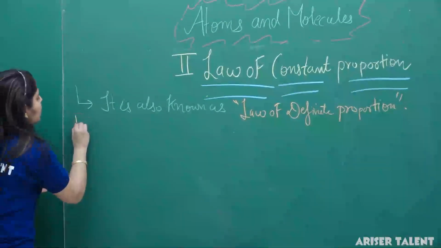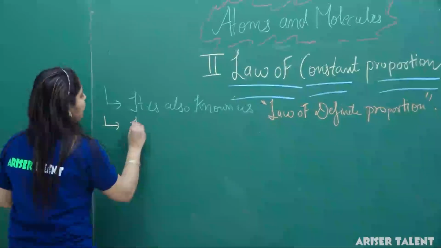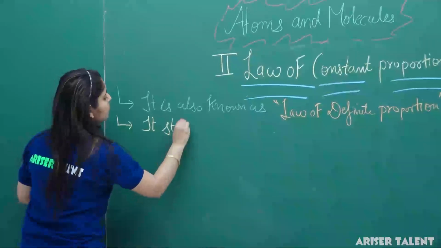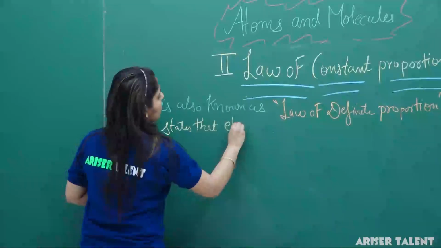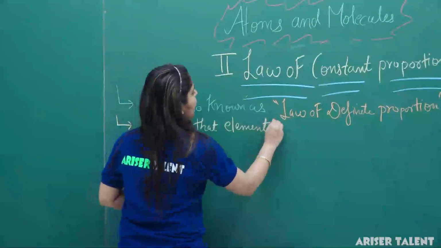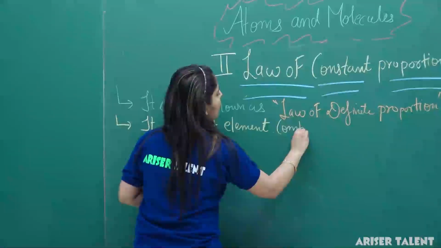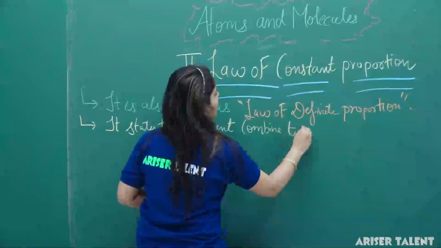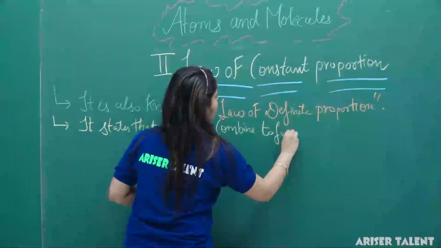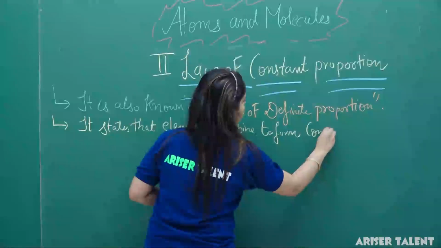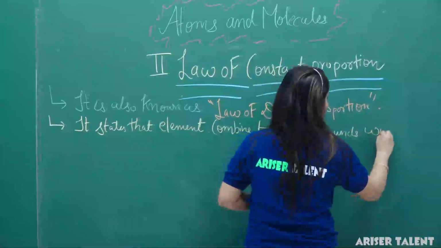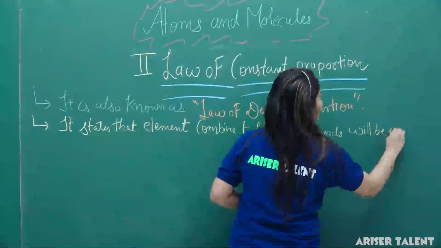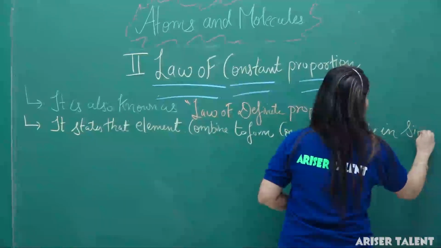So here we have the law of constant proportion. It states that elements combine to form compounds in a simple whole number ratio.